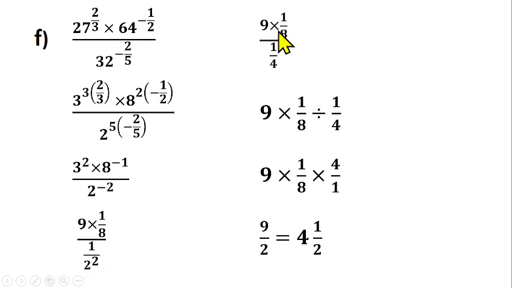So that should give us 9 times 1 over 8, divided by 1 over 2 raised to power 2, which is 1 over 4. Then this divide can be changed to times: this one goes, this one comes down. So you have 9 times 1 over 8 times 4 over 1. 4 can go into 8, which should give us 2. Then you're left with 9 over 2, which can be written as 4 and 1 over 2. So these are things we can do using the laws of indices that we have learned so far.